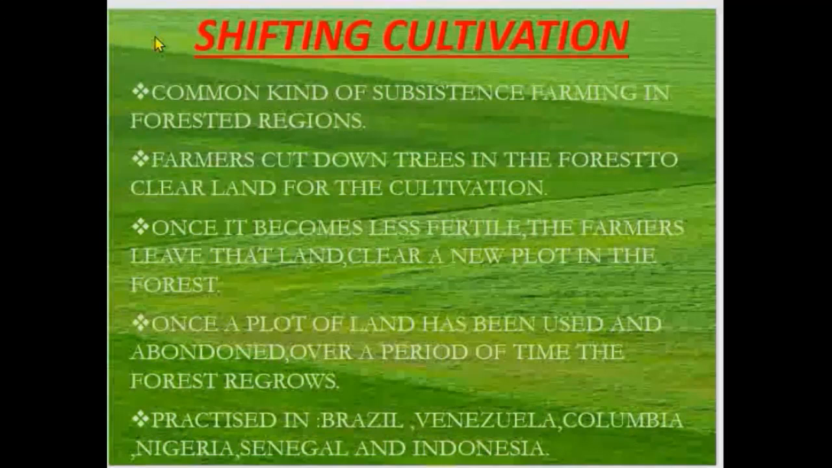As I told you, the third type of subsistence farming is shifting cultivation. It is a common kind of subsistence farming in forested regions. What do the farmers do? They cut down trees in the forested areas. They clear land for the cultivation.